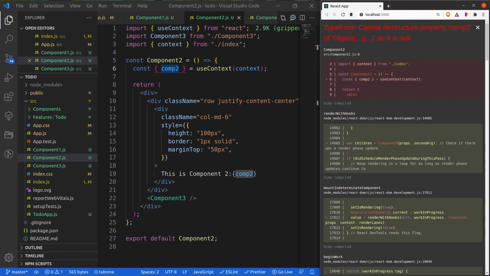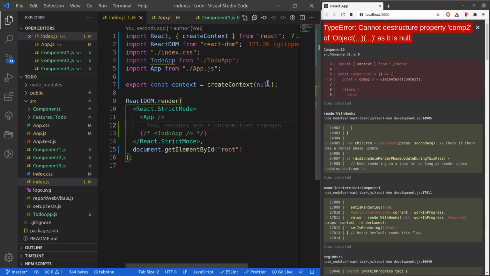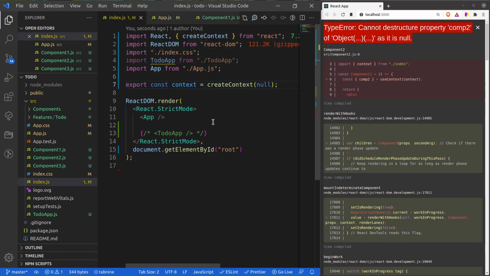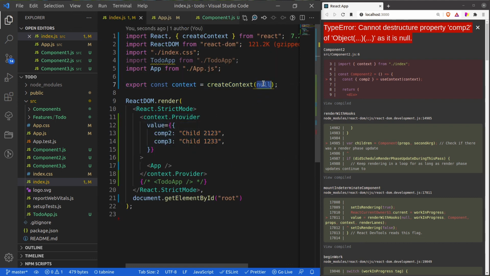Okay, so it is saying that comp2 is null, right? As it is null, because comp2 is not available, I can have an extra check that tells me this value is not available, so kindly add your provider. That is the whole point of having this default value for the createContext.